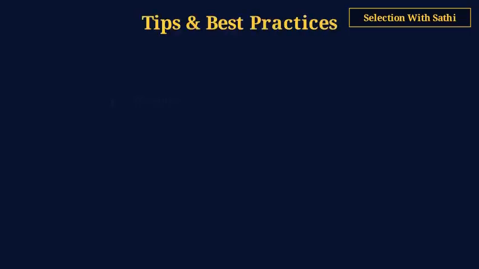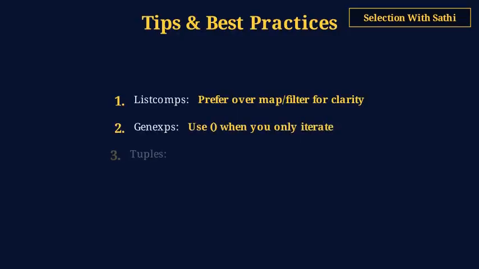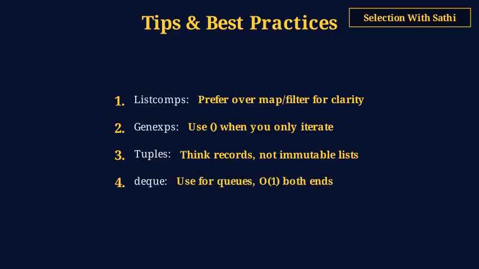Important tips for working with sequences. Prefer listcomps over map and filter. They are more readable and often faster. Use genexps with parentheses when you only need to iterate, not store the whole list. Remember, tuples are records. Position gives meaning to each field. Use deque for queues. It's thread safe and O(1) at both ends.